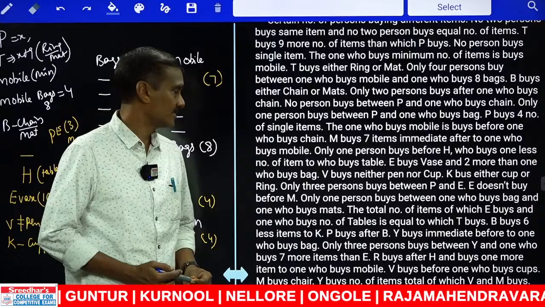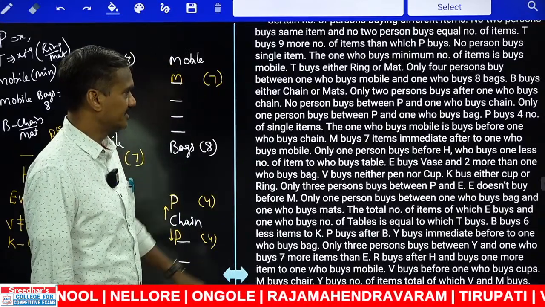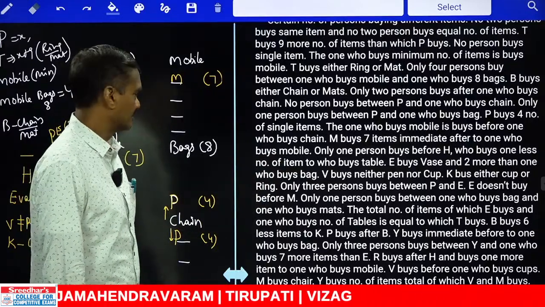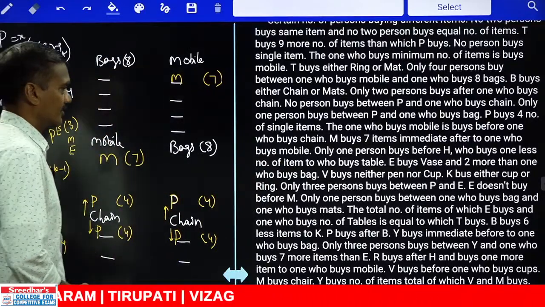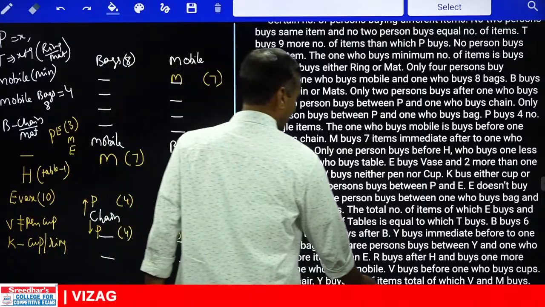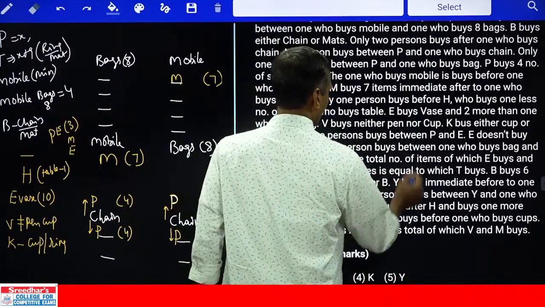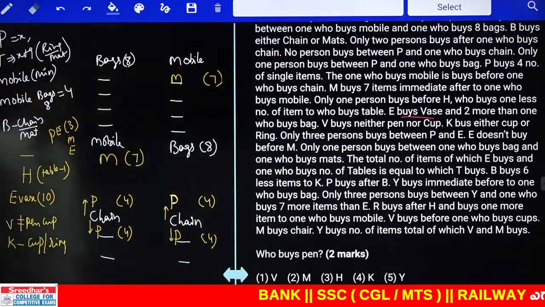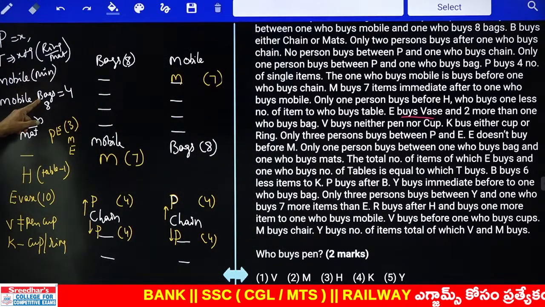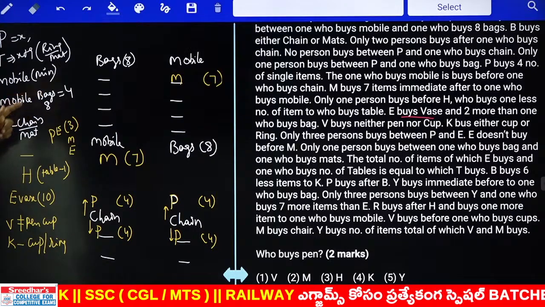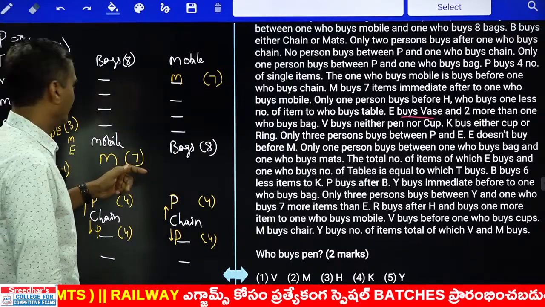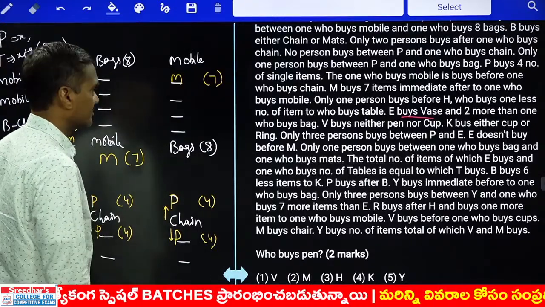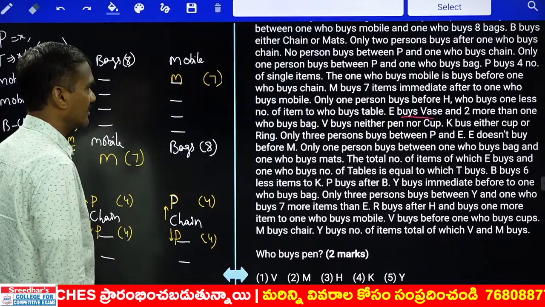Yes, welcome back. Now there is a small technical glitch here. Okay, start చేద్దాం, ఎంతవరకు వచ్చని చెప్పండి. Now E buys bag, the total number of items, and 2 more than the one who buys back. Now V and who buys what? Bag at 8. V అని ఉండాలి చెప్పండి, and V and E buys bag, that is 10. 2 more than back. V buys neither pen nor cup. తీసుకున్నాం.